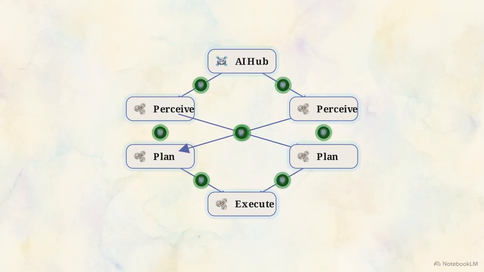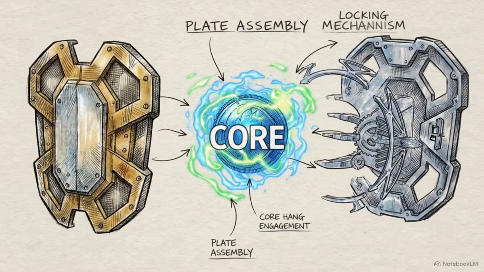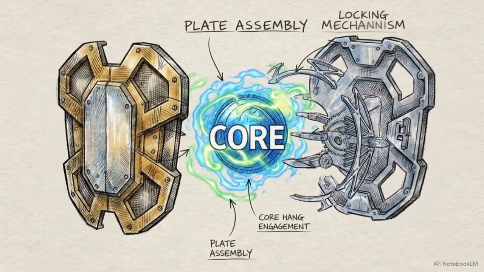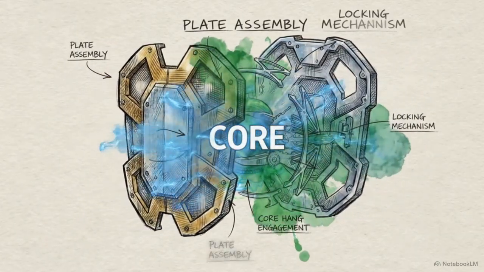This table reveals the outcome of deterministic boundaries. High deliberation alone yields a 29.1% resolution rate at an inefficient cost metric of 2.08. By applying an external overthinking filter instead, task resolution rises to 30.3%, while significantly reducing computational costs. By enforcing upfront semantic alignment, dynamically routing tasks based on complexity, and deploying adversarial kill switches, the exponential risks of autonomy are neutralized.